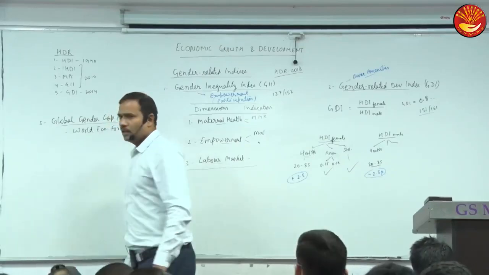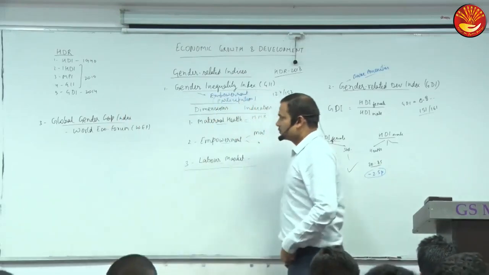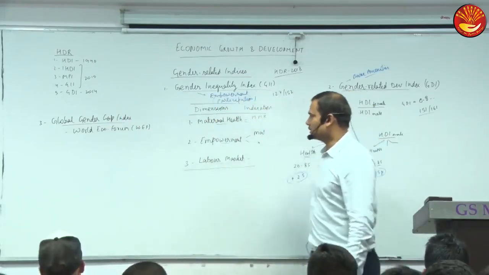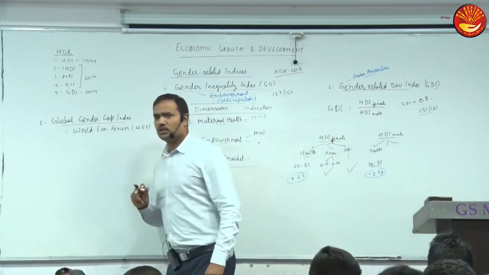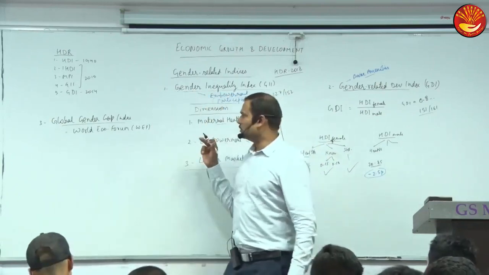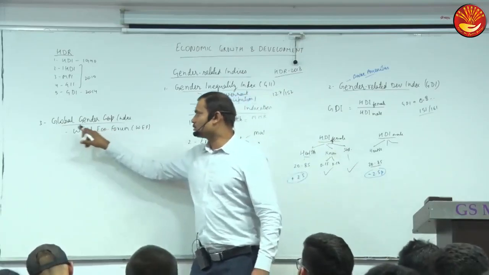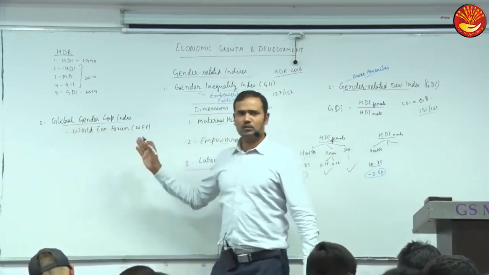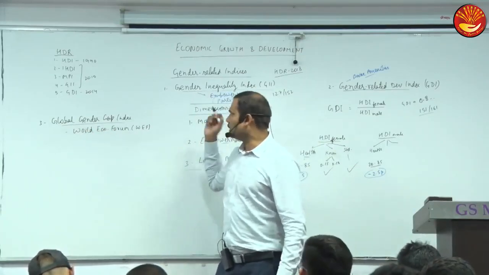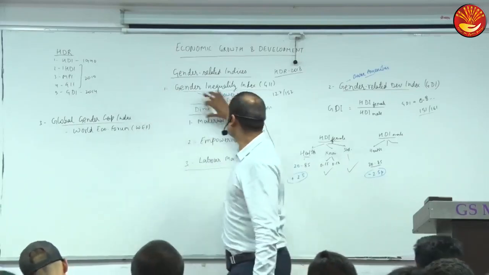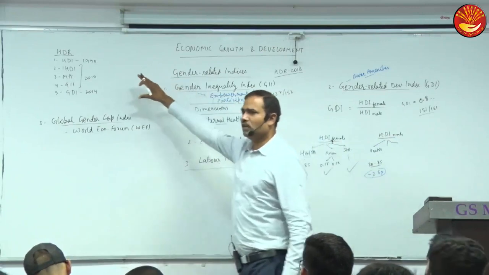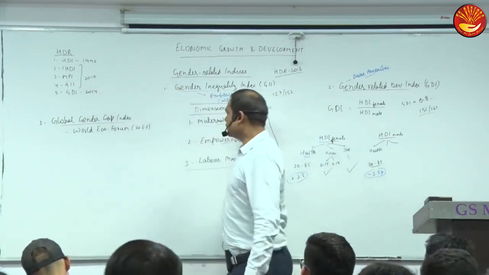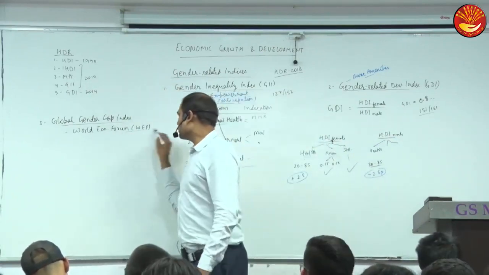WEF, World Economic Forum. Global Gender Gap Index, published by World Economic Forum, WEF. So it was asked in prelims last year, which institution publishes this Global Gender Gap Index? So obviously the answer is World Economic Forum. Earlier I gave you who publishes these indices, these two, UNDP, because these are under the Human Development Report. So UNDP publishes these, and this is by World Economic Forum.